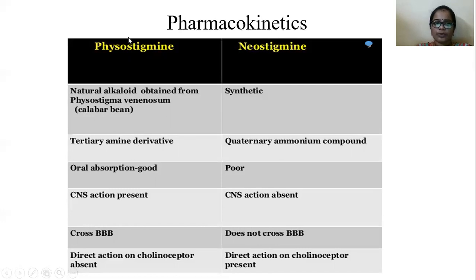Okay, and the oral absorption of physostigmine is very good, but oral absorption of neostigmine is very poor. Physostigmine crosses the blood-brain barrier, that's why CNS actions are present. And neostigmine does not cross the blood-brain barrier, that's why CNS actions are absent. Okay, and physostigmine's action on cholinergic receptors is absent, and neostigmine's action on cholinergic receptors is present.